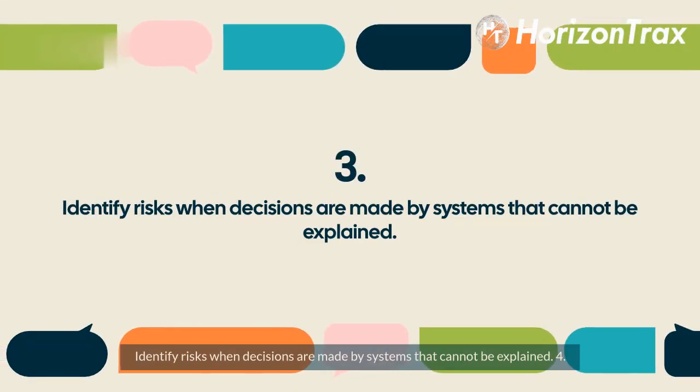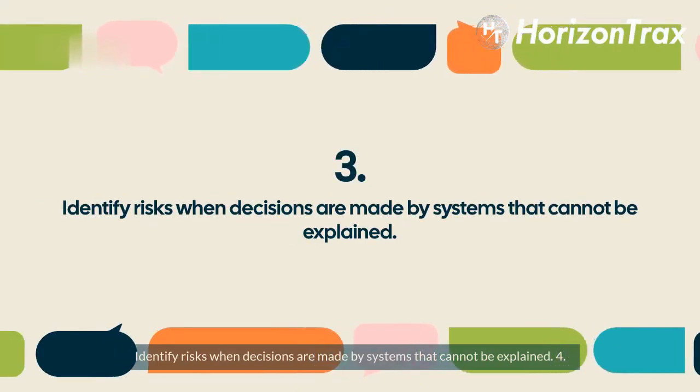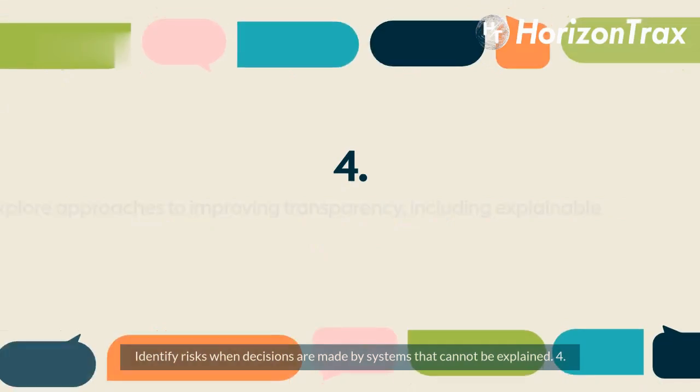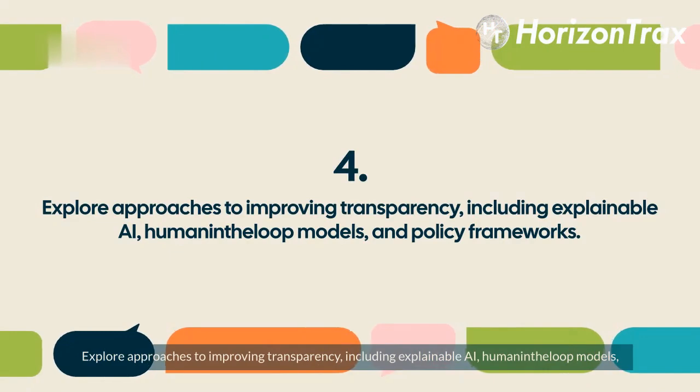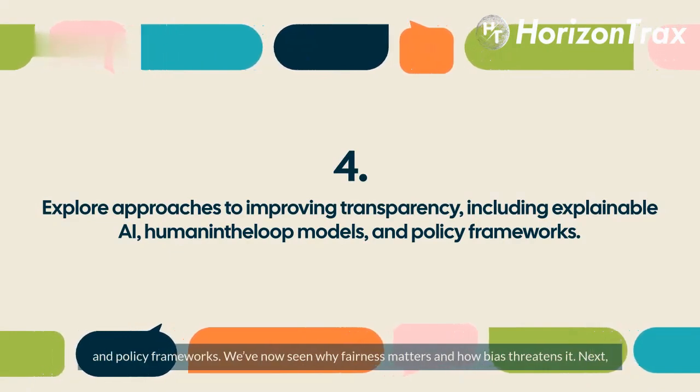3. Identify risks when decisions are made by systems that cannot be explained. 4. Explore approaches to improving transparency, including explainable AI, human-in-the-loop models, and policy frameworks.